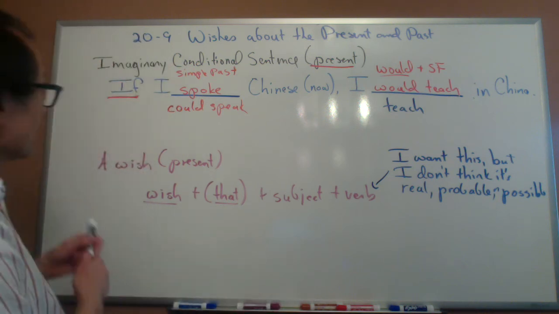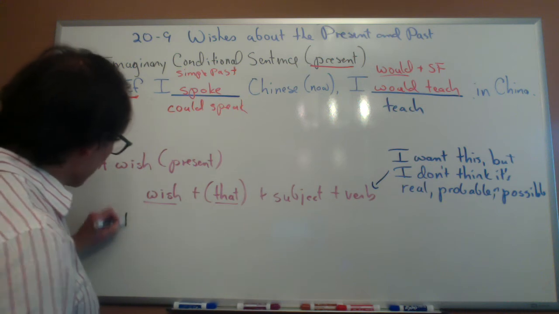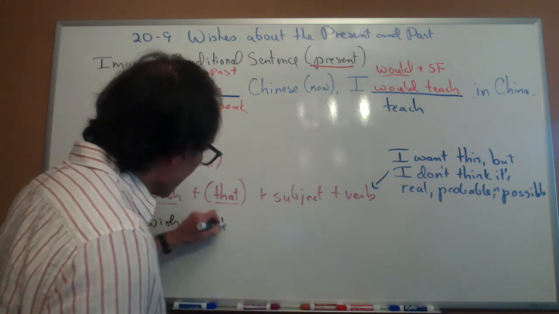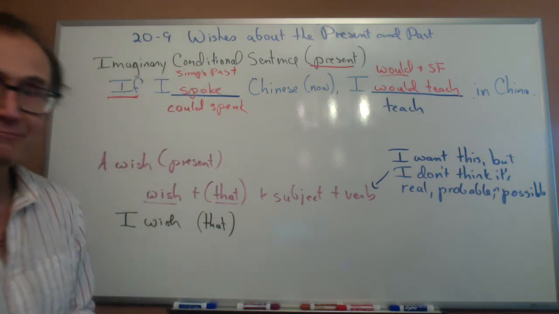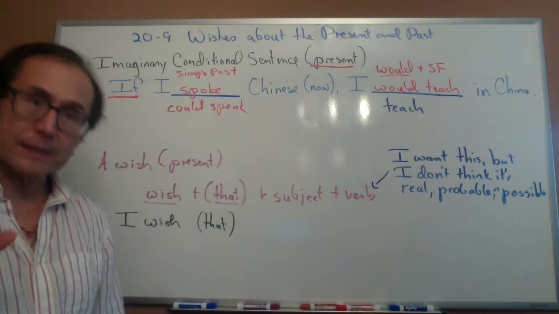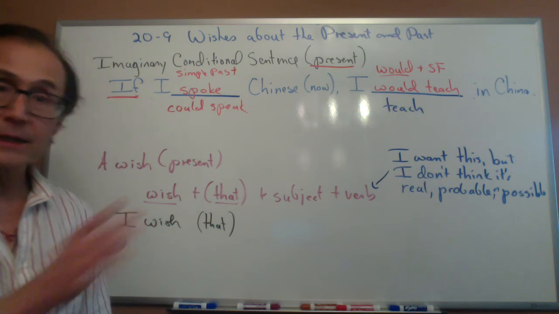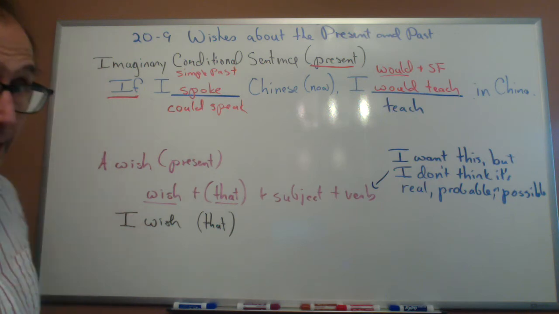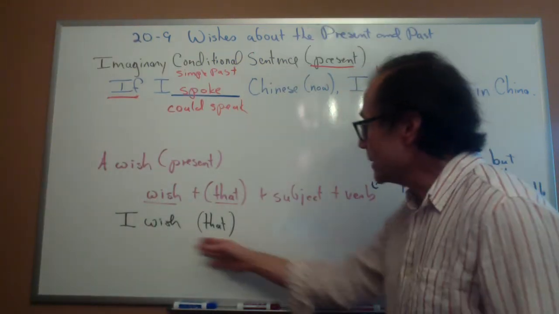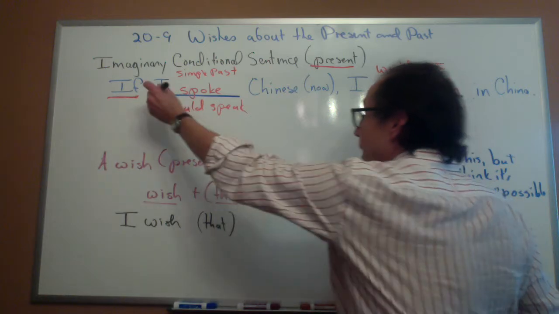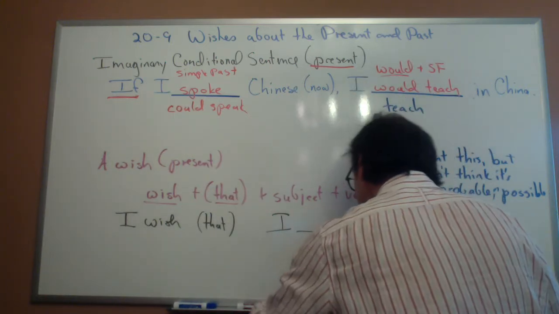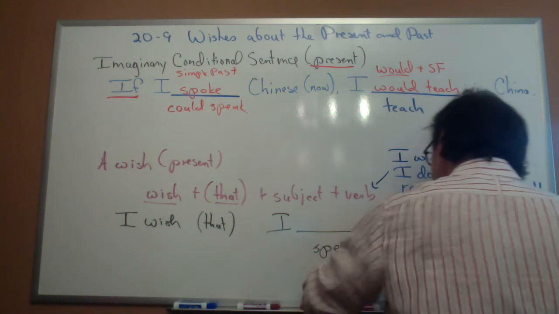So, I could say, I wish that. Notice I'm putting that in parentheses. The reason is I can leave it out if I want to. When that comes at the beginning of a sentence, at the beginning of a clause, very often I can take it out. Okay. Anyway, I wish that, and then the subject here would be I, and then I'd say, I wish that I blank speak Chinese.